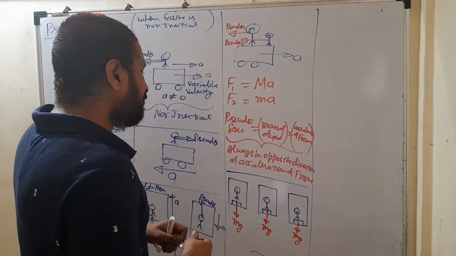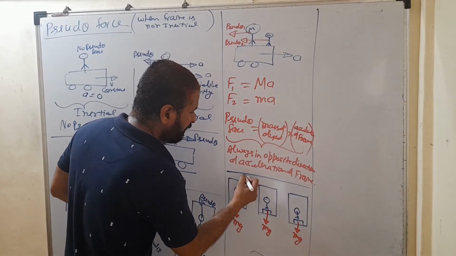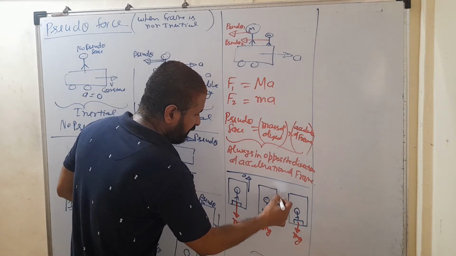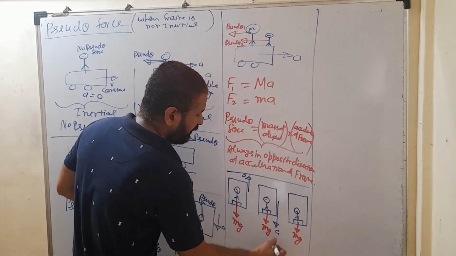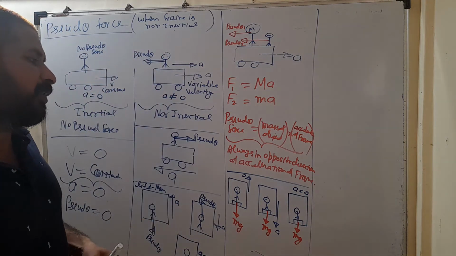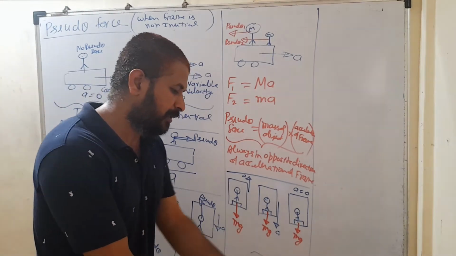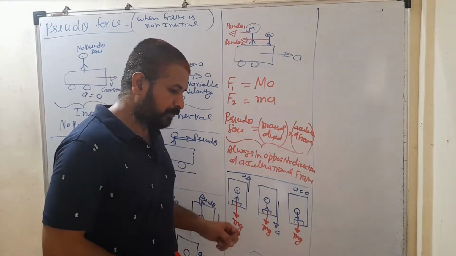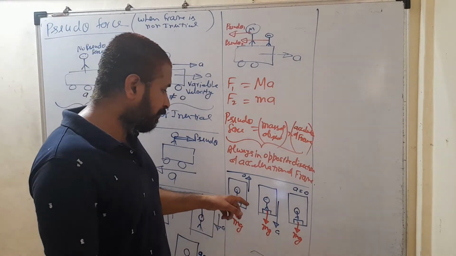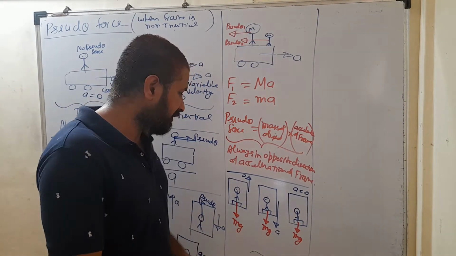Now what will happen if this lift is accelerated? In the first case it is accelerated upward with acceleration a, in the second case it is accelerated downward with acceleration a, and in the third case, even if the lift is moving with some velocity, its acceleration is 0. So how do we find the weight of the man in the first, second and third cases?